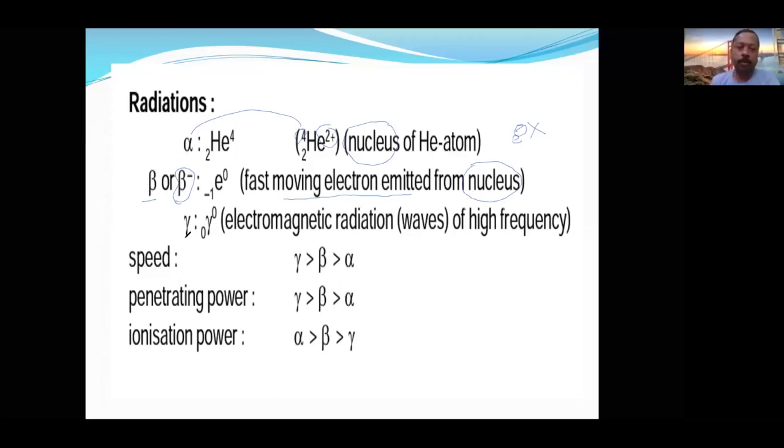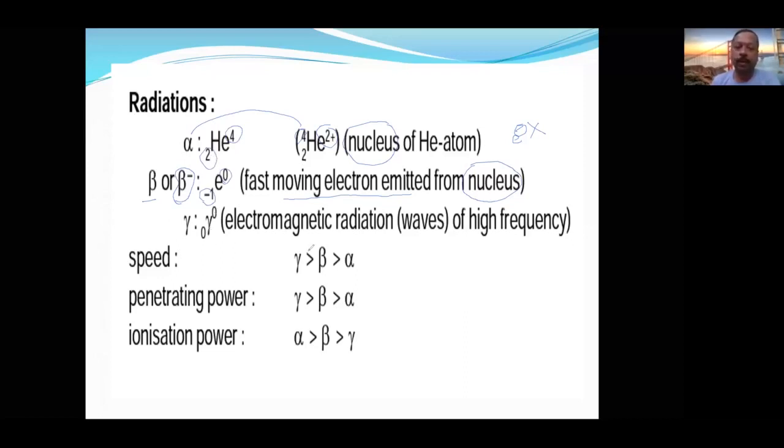Now gamma is represented with 0, 0. These representations are very important once you study the displacement law, balancing of chemical reactions, and types of nuclear chemical reactions. There, these values are going to be very helpful: -1, 0, 0, comma 0, 2, comma 4.